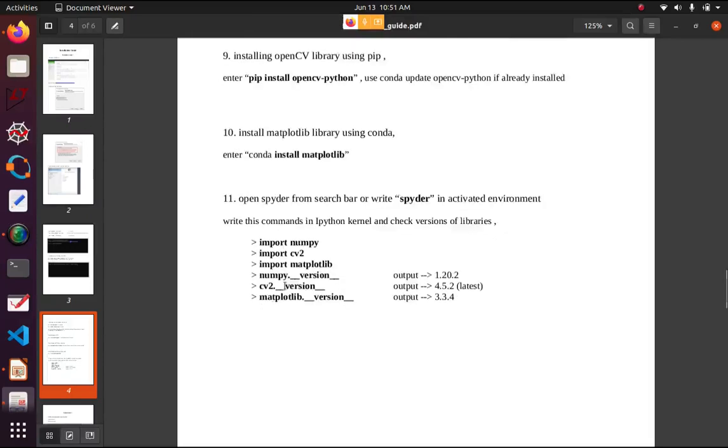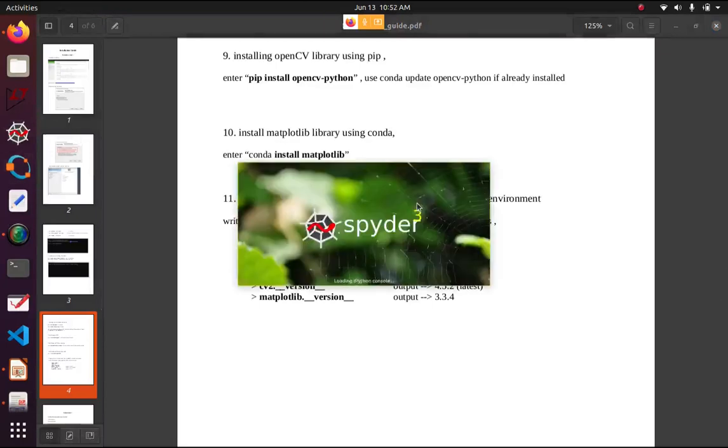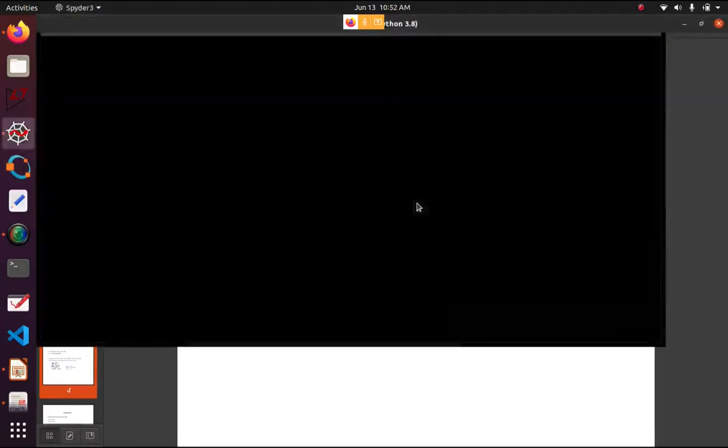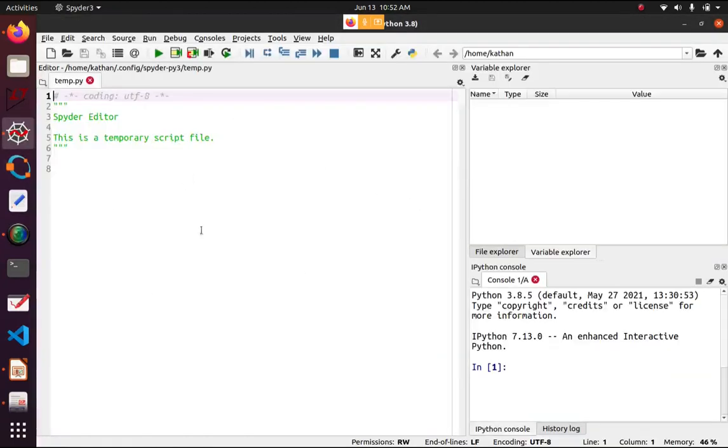Just open Spyder, and when you see the IPython console at the bottom right-hand side, type these commands: import numpy, import cv2. Let me show you that. Just a minute, I'm opening Spyder.